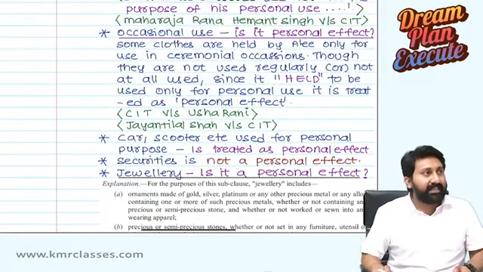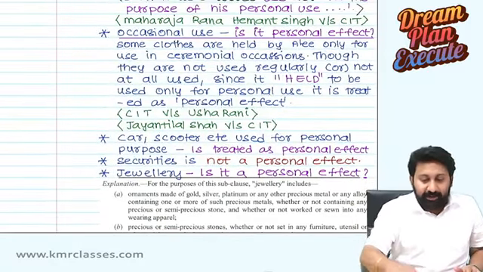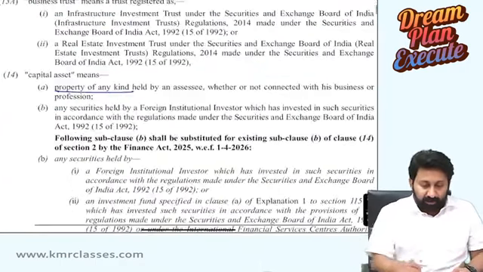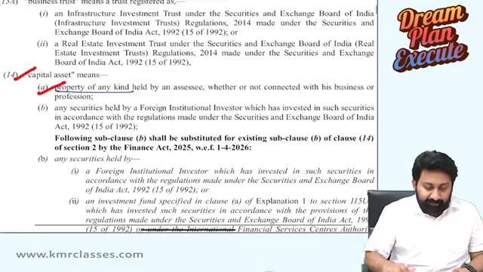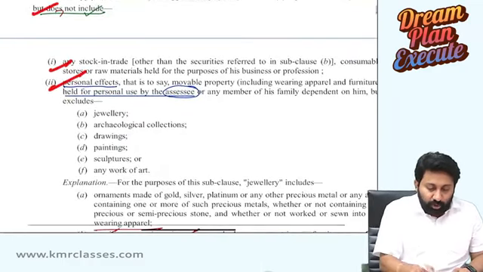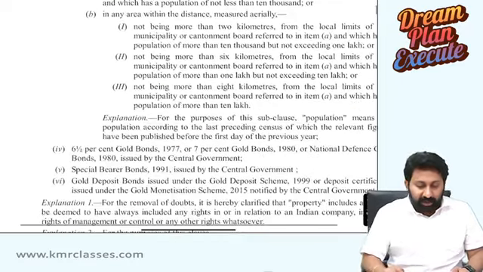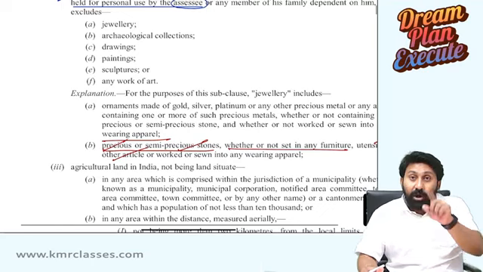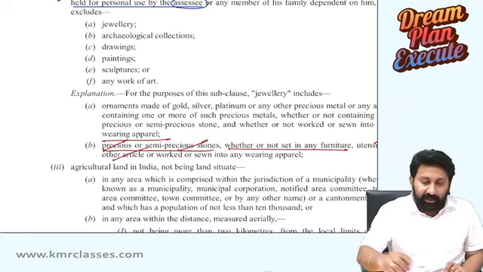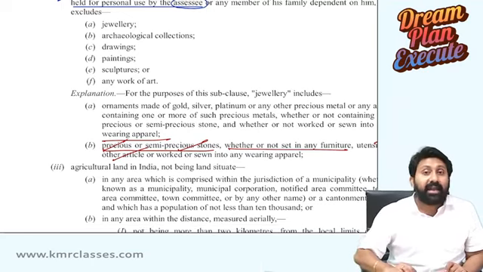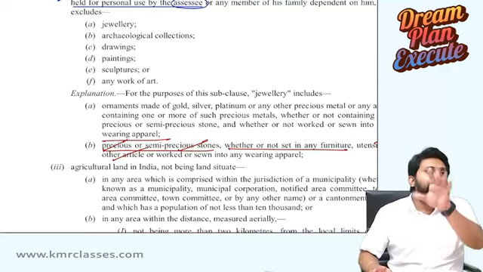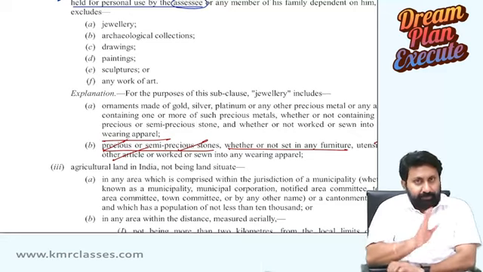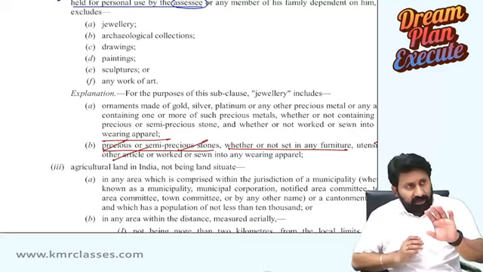Up to here is the segment 1 discussion. Capital asset definition, one part we completed: Section 2, clause 14, sub-clause A, read with exclusions 1 and 2. Next, the part we are going to discuss is agricultural land when not treated as a capital asset. Don't say all agricultural lands are not capital assets. Wrong. Only some agricultural lands are not capital assets. What are those? That we are going to discuss.